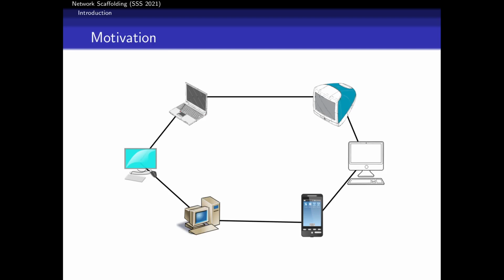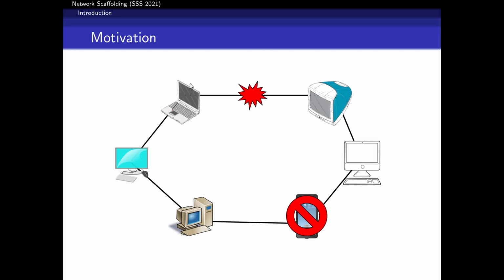Now, of course, as these devices are distributed, failures are going to happen. Failures could happen for a number of reasons. We might have, for instance, a link fail. In this case, maybe something in the internet between the two ISPs has broken, a fiber optic cable was severed, and now these two computers can no longer communicate because the physical link that realized their logical link has been severed.